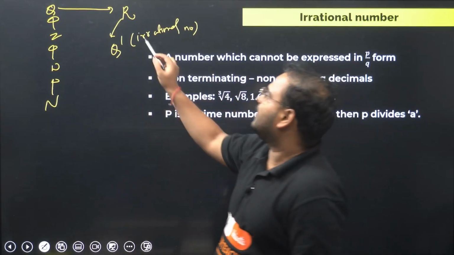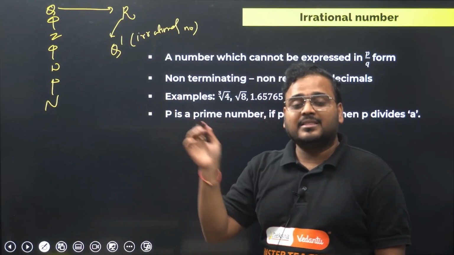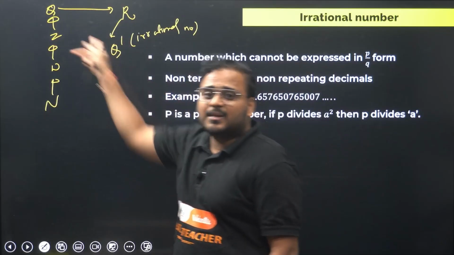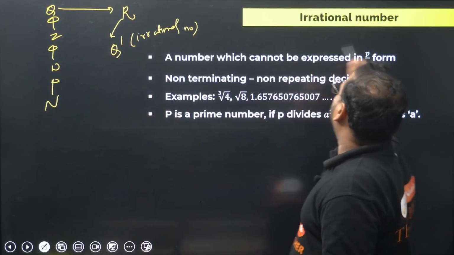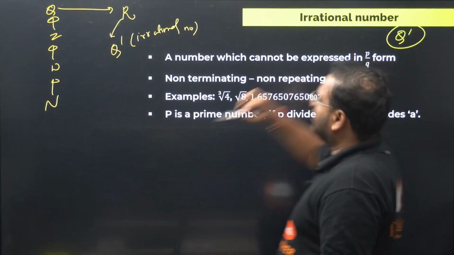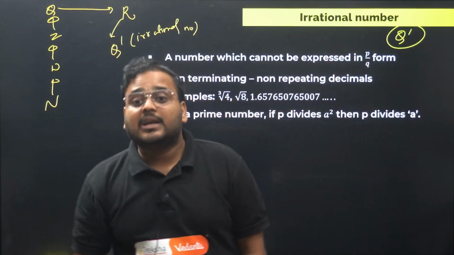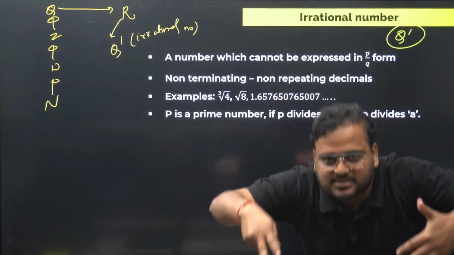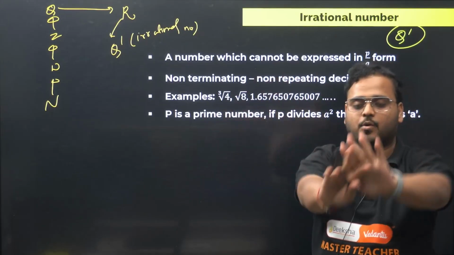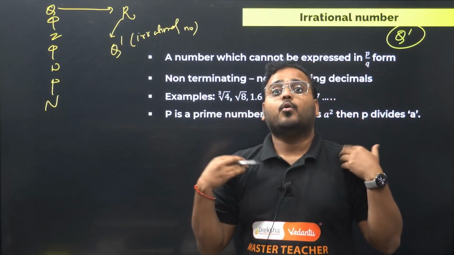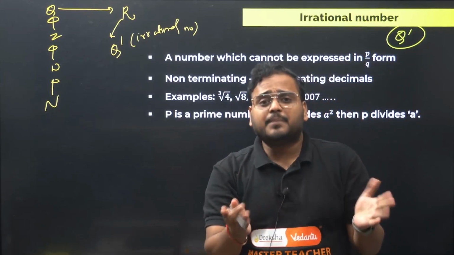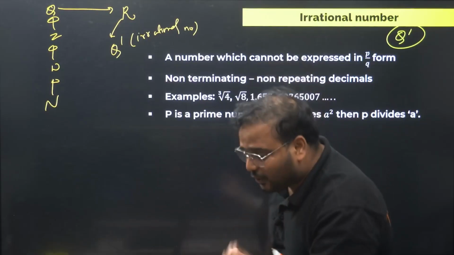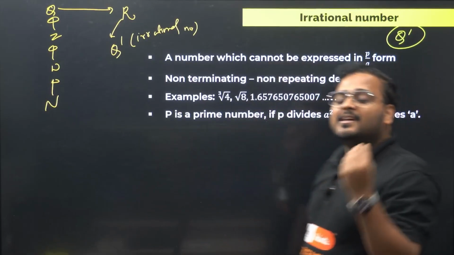As of now, understand there's something called real numbers, which is the chapter's name. One part is rational, the other part is irrational. The irrational notation is Q dash. Now, understood? Okay, sir, there exists a person with the name of irrational. Who are these people, where do they come from? Who are these irrational numbers?